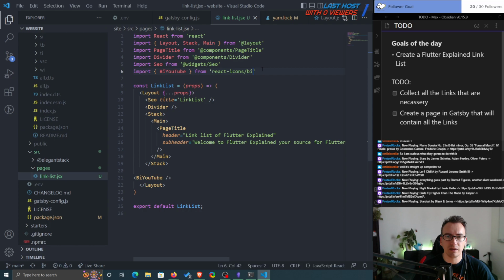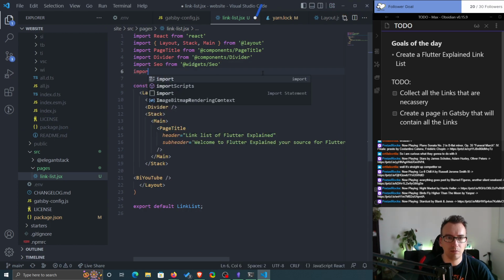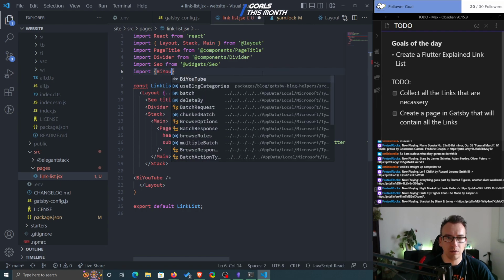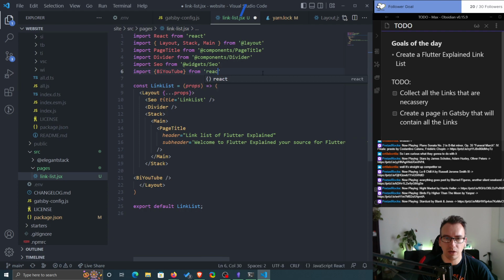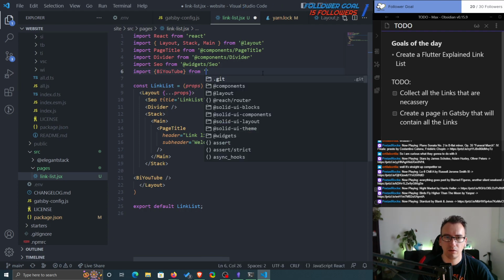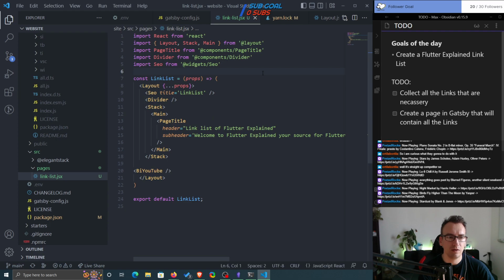It's interesting that even though the language server in VS Code is working, we don't get to import BI YouTube from React icons. Interesting, why don't I see them?